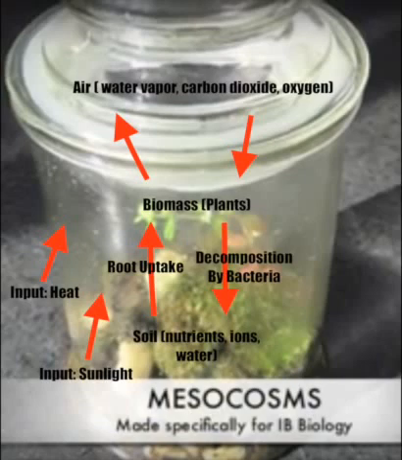These nutrients are stored in the soil, which is then absorbed into the plant by the plant's roots.